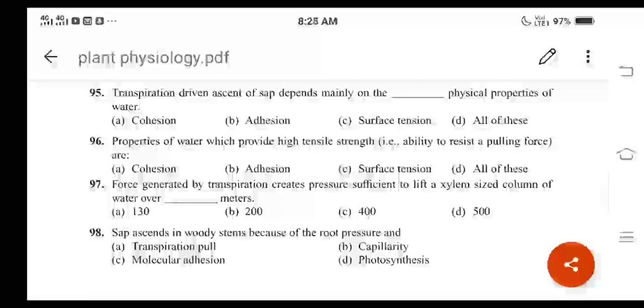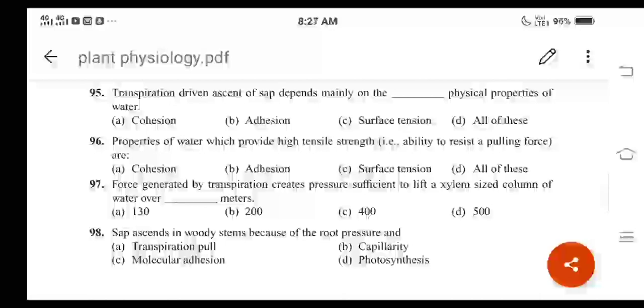And here for question number 98, sap means what? Here I told you, water along with the minerals is called the sap, right? It ascends in woody stems because of the root pressure and even the transpiration pull. Okay, option A is the correct answer, right? Root pressure also develops, and in addition to this, transpiration pull is also involved in the ascent of sap, right? So option A is the correct answer.